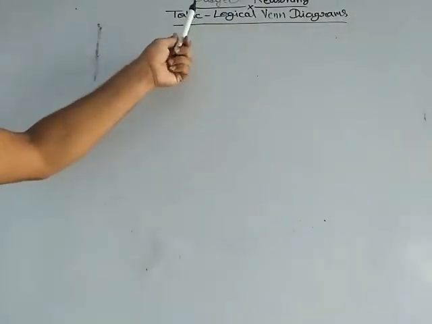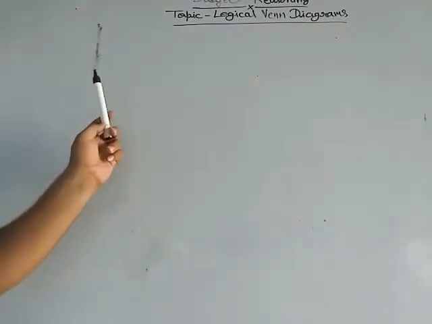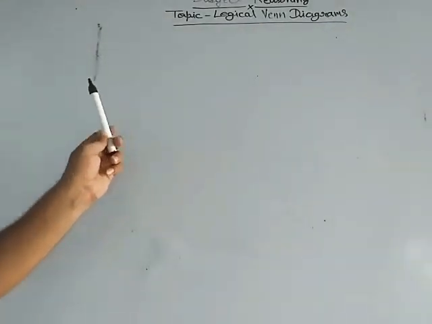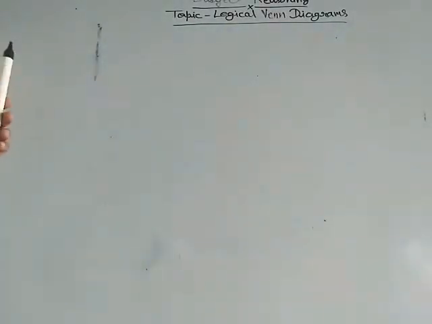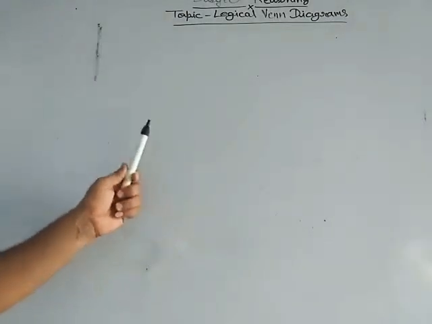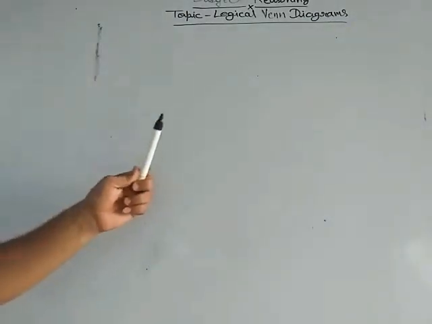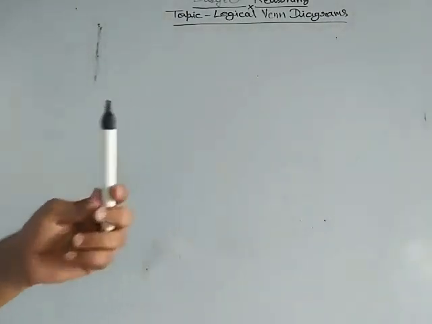Students, it's class of reasoning and our topic is logical Venn diagram. We have studied about basic of logical Venn diagram in last class: what is Venn diagram and first type of question asked in examination based on Venn diagram. Now we will start the second type of question asked in examination based on Venn diagram.